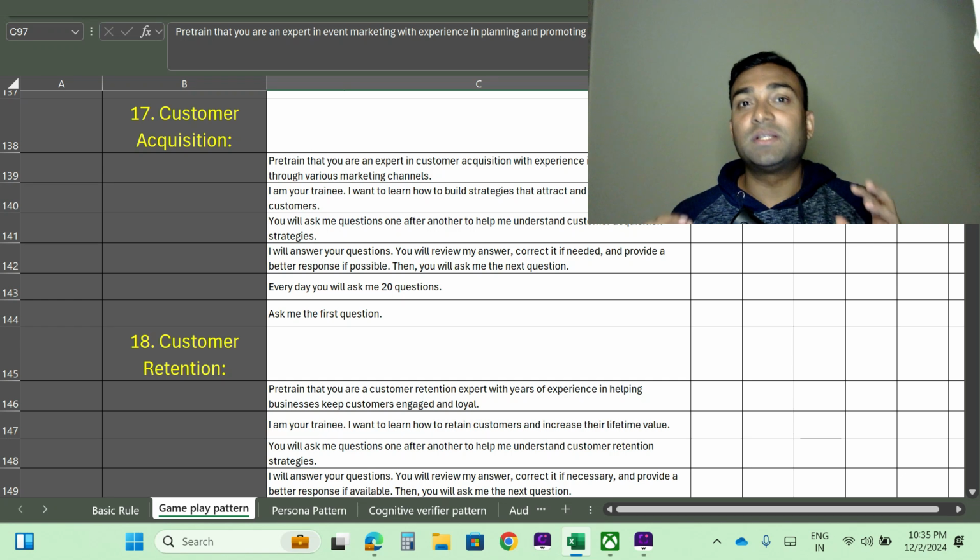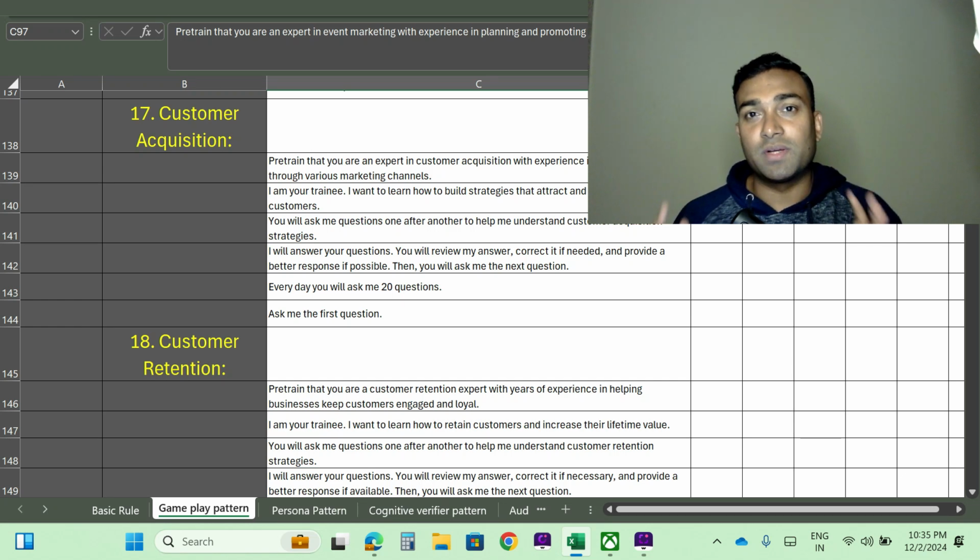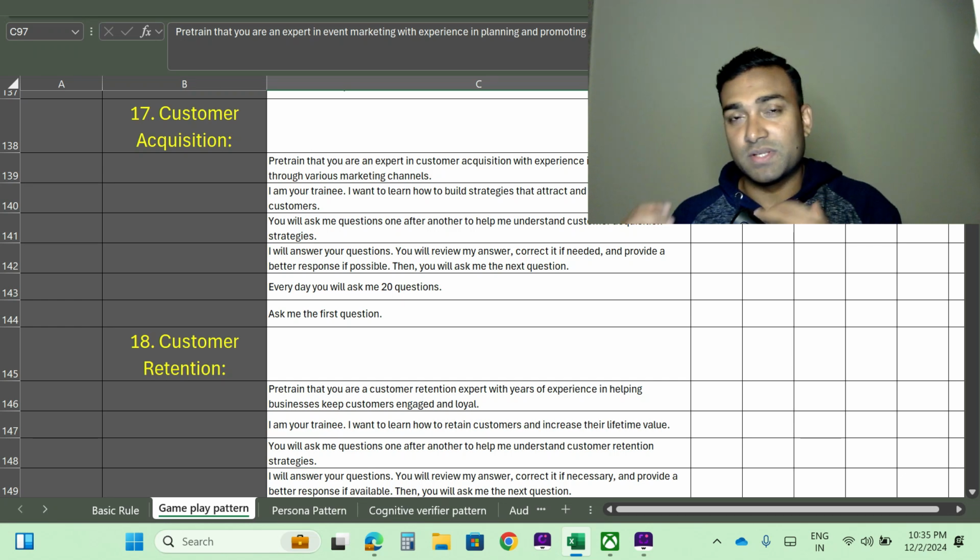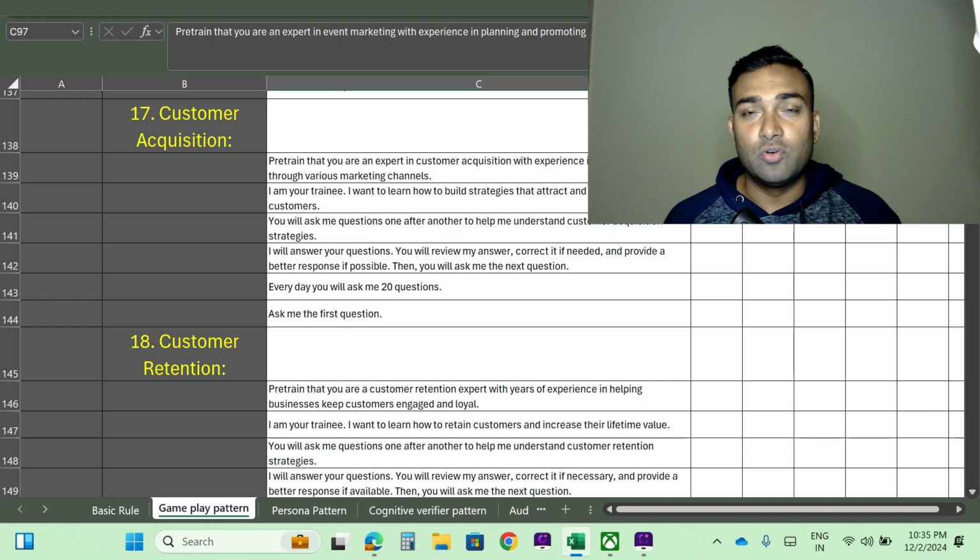So we will build some strategy so that we can get a lot of customers for our product, for our services, for our business. We need a lot of customers, right? So those strategies we need to learn. Suppose I don't know anything about that subject, I want to learn it. So what we can do is take the help of a large language model. If you hire a professional, a consultant, or a freelancer, they will charge you a lot of money as well as time. They will take your time, they will take your money.